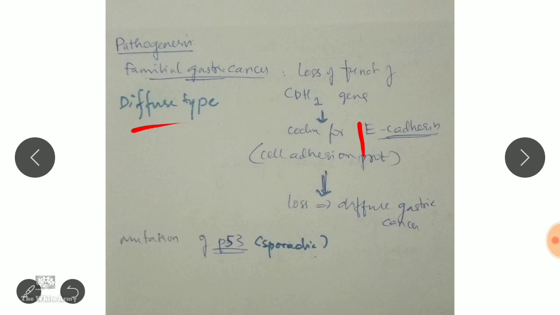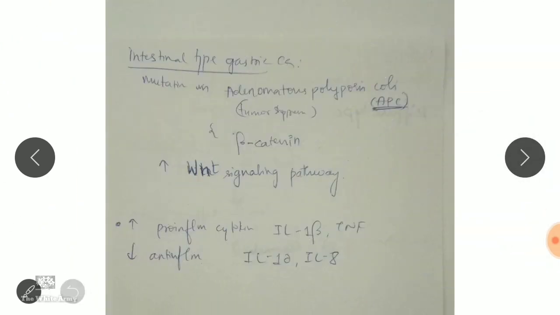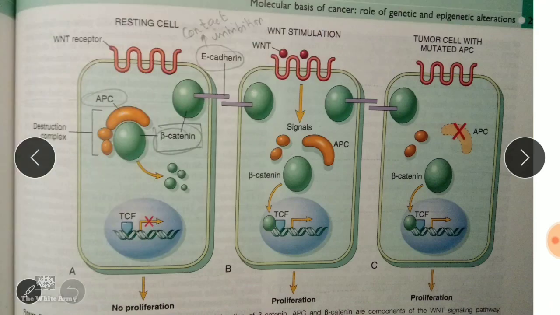What is the pathogenesis? It is the familial type of gastric cancer. So familially you have a loss of function of the CDH1 gene. The CDH1 gene is necessary for coding E-cadherin. E-cadherin is a cell adhesion protein. So in this diagram, E-cadherin is the cell adhesive protein.